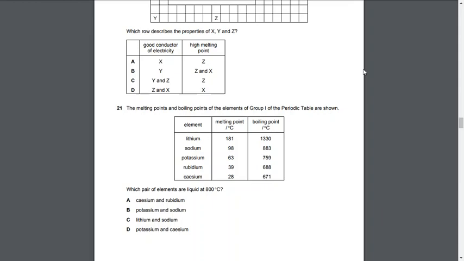So we are looking for a pair of elements. We're gonna find the other element to form a pair. Sodium. Sodium's melting point is below 800 degrees Celsius, but its boiling point is above 800 degrees Celsius, which means it is also liquid at 800 degrees Celsius. So definitely lithium and sodium are the pair. Let's see which option it is, and it's C. So the answer is C.